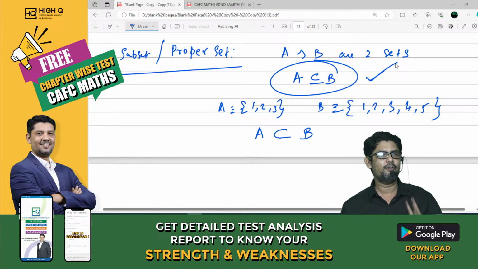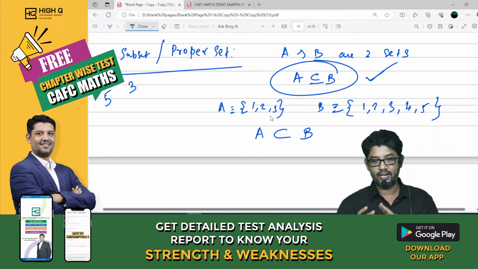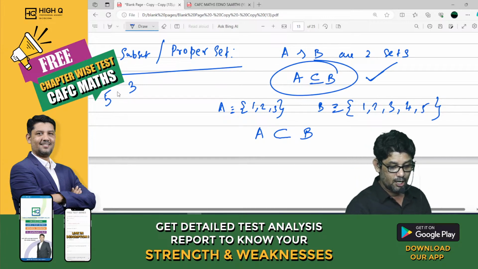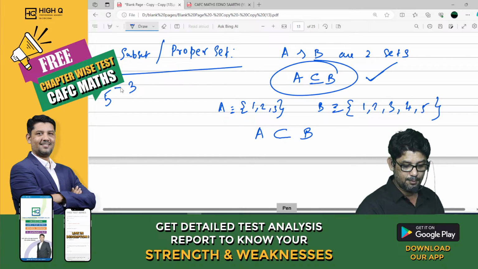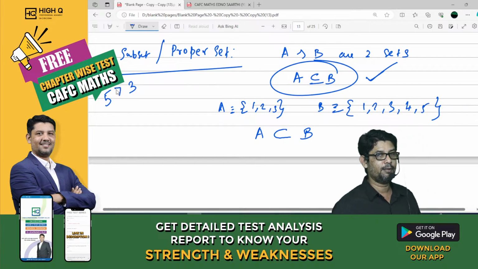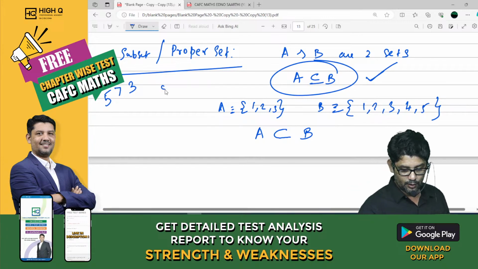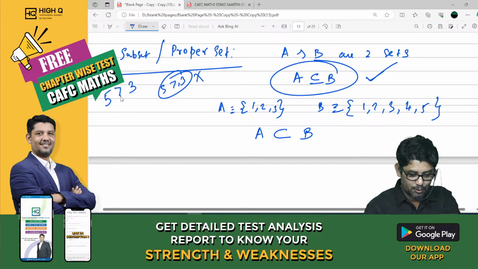For example, let me give you one small example. Between 5 and 3, you know what 5 is, you know what 3 is. How will you define it, my dear? Sir, 5 is strictly more than 3. Do you all agree, my dear? 5 is strictly more than 3. This you will say. Will you write 5 more than or equal to 3? No, this is wrong, because I know what 5 is, I know what 3 is. That is why we write it this way. Do you all agree with me, my dear?